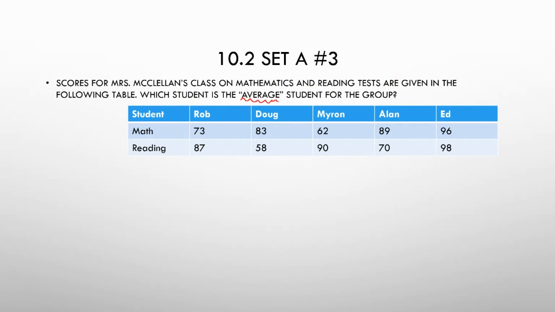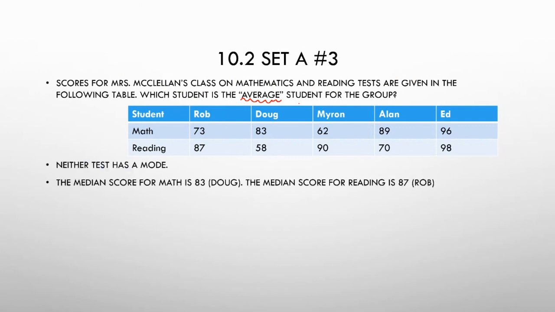Okay? So average is kind of a generic word. They could mean the mode or the median or the mean. But I don't see either test having a mode because there's no repeating scores. I do see that the median score for math, well, let's see, we can get rid of the high score and the low, and then the next highest and the next lowest. So the median score for math is 83, and that's Doug's score.